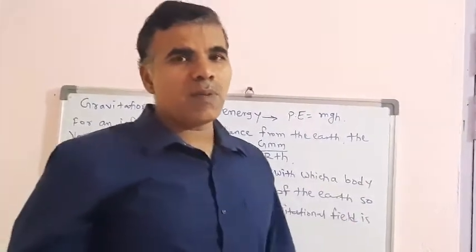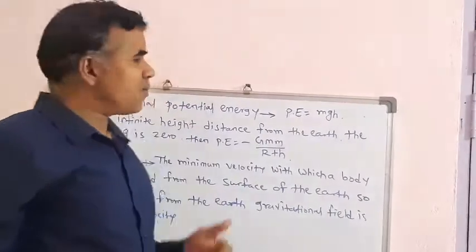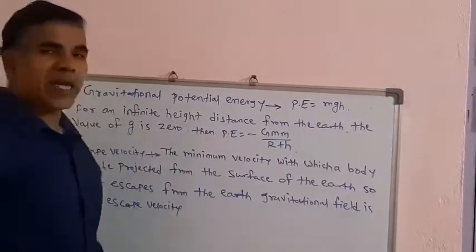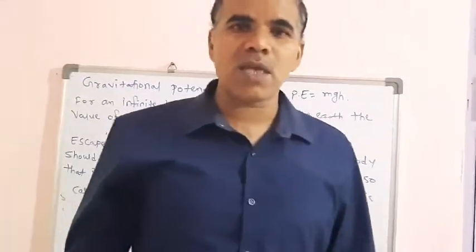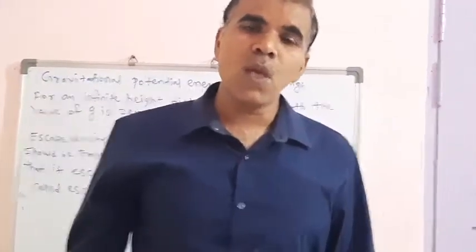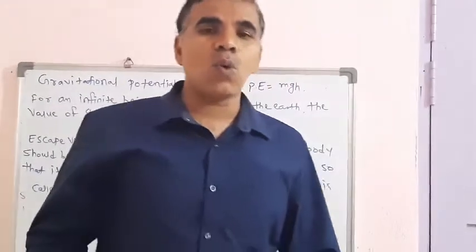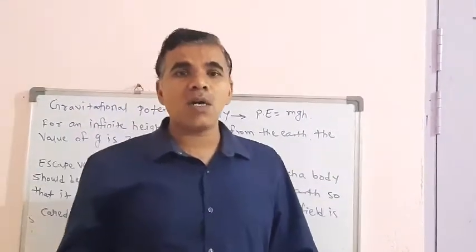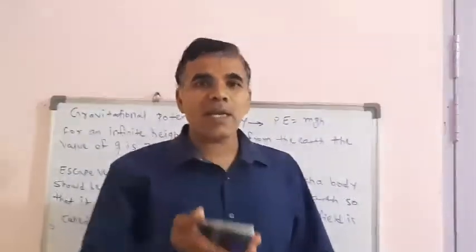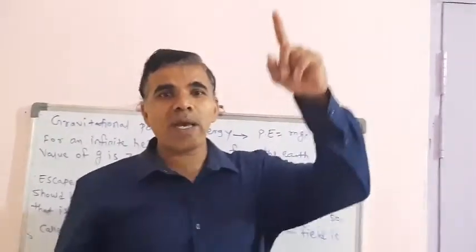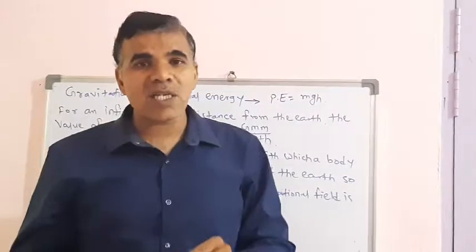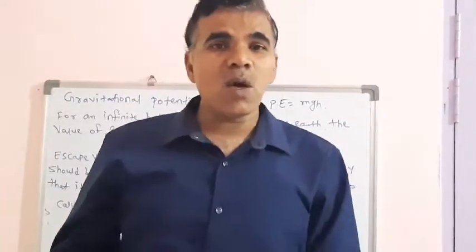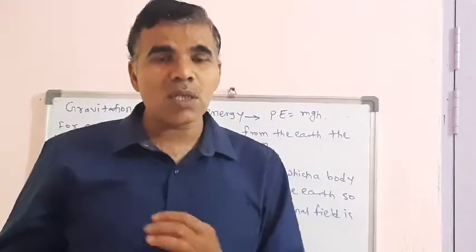So in this period we have to understand gravitational potential energy. We know that if we throw any object from the earth's surface, immediately it goes in an upward direction, and then due to the gravitational force the object falls down, attracted towards the center of earth.